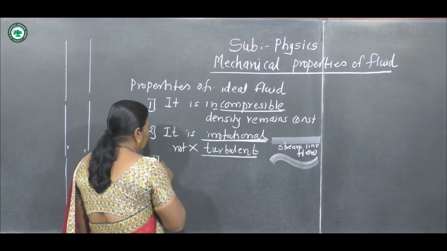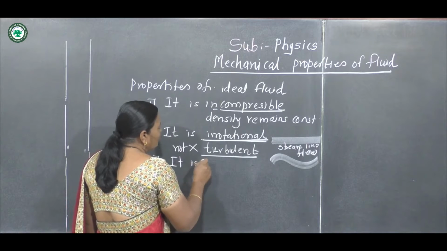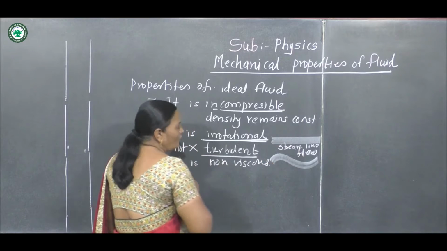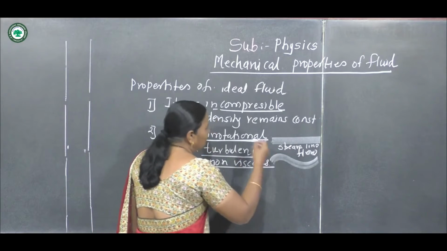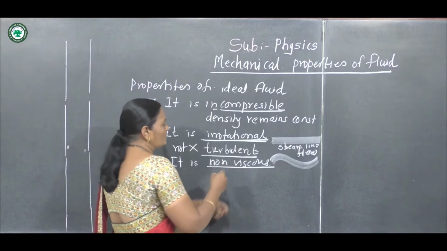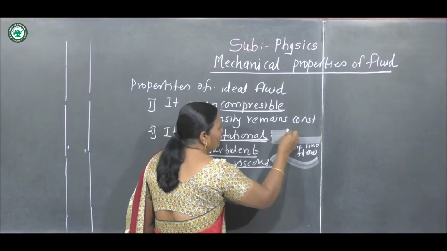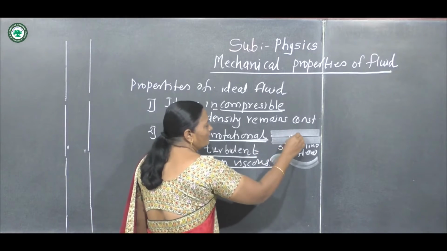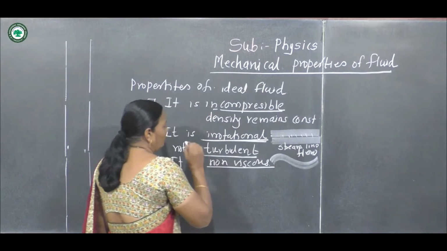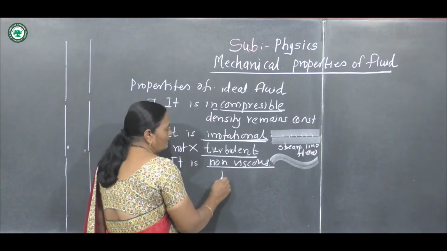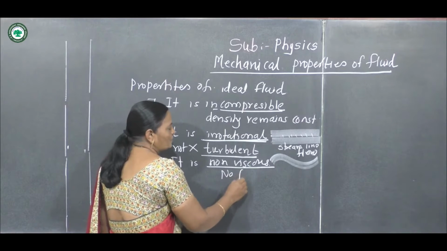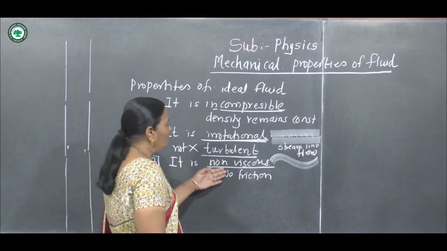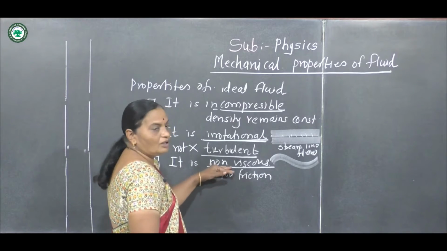Now the third property is that it is non-viscous. What is non-viscous here? Suppose there are different layers. This is the first layer, this is the second layer. There is no friction between these two layers, and it is called non-viscous. That is, we can say that there is no friction between two layers.